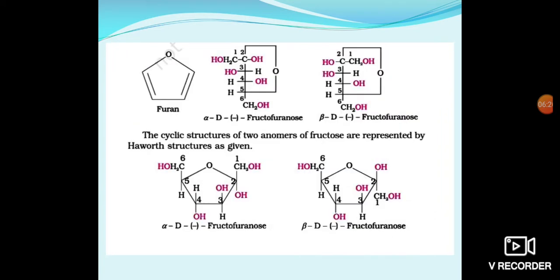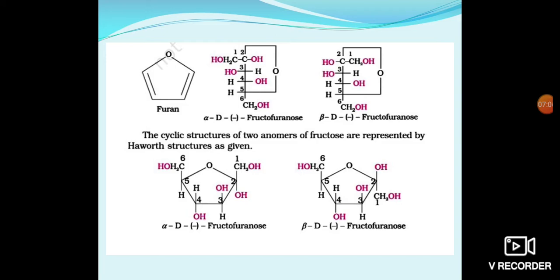Like this, the fructose structure can be written as alpha-D-fructofuranose and beta-D-fructofuranose. Here the second carbon interacts with the fifth carbon and forms a cyclic structure. The cyclic structures of the two anomers of fructose are represented by Haworth structures as given below.